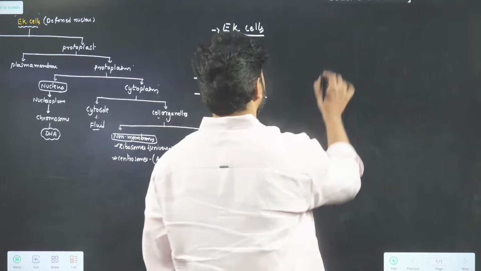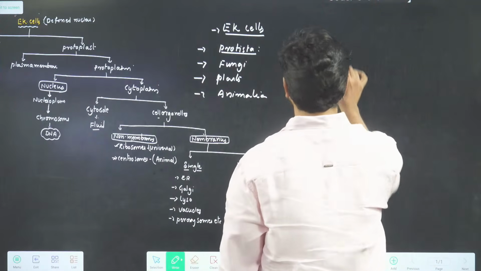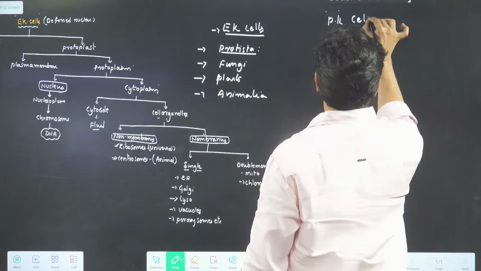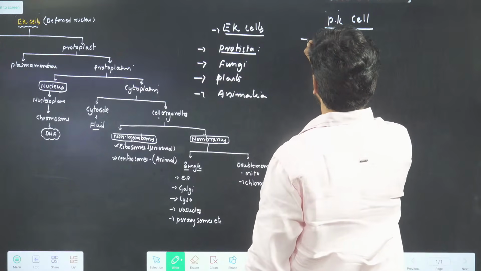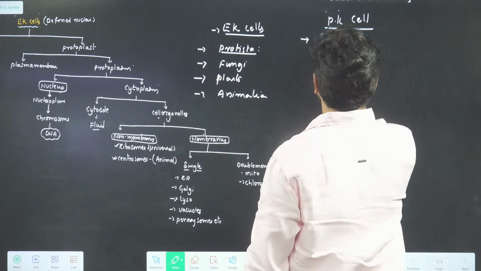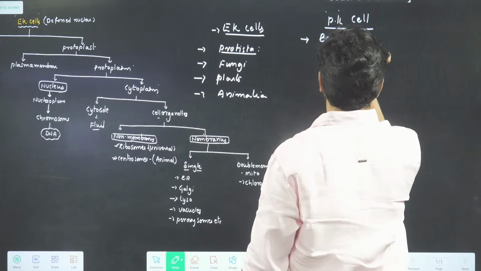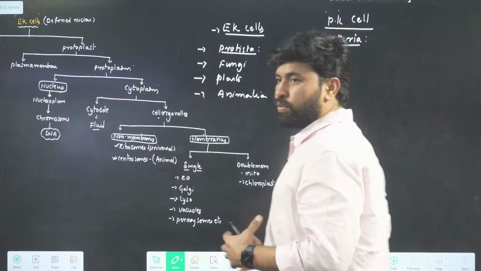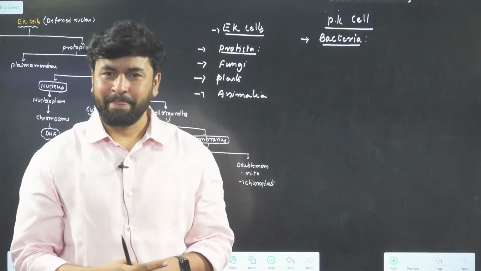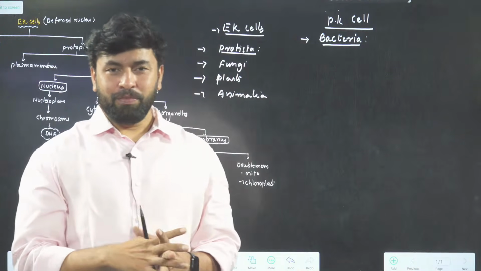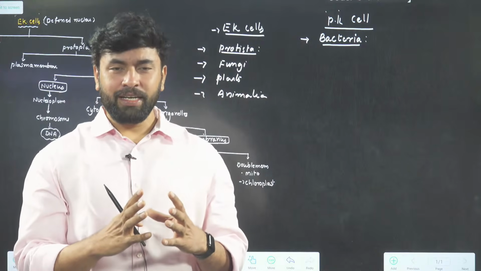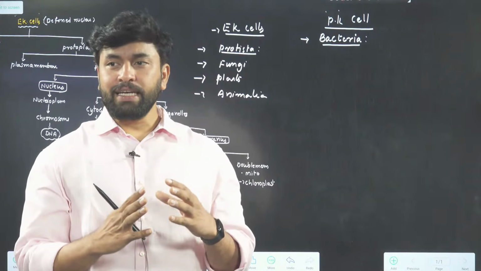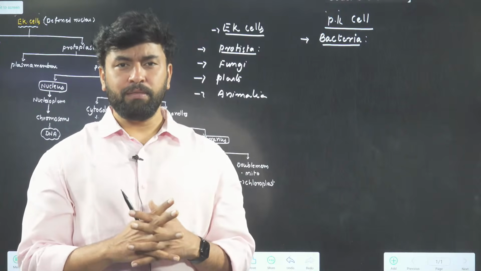Then go to prokaryotic cell. What is the overview of prokaryotic cell? One thing, wherever you come across the word prokaryotic cell, that signifies you are talking about bacteria. What is bacteria? When we were talking about the kingdom Monera, you said bacteria are the sole members of the kingdom Monera.